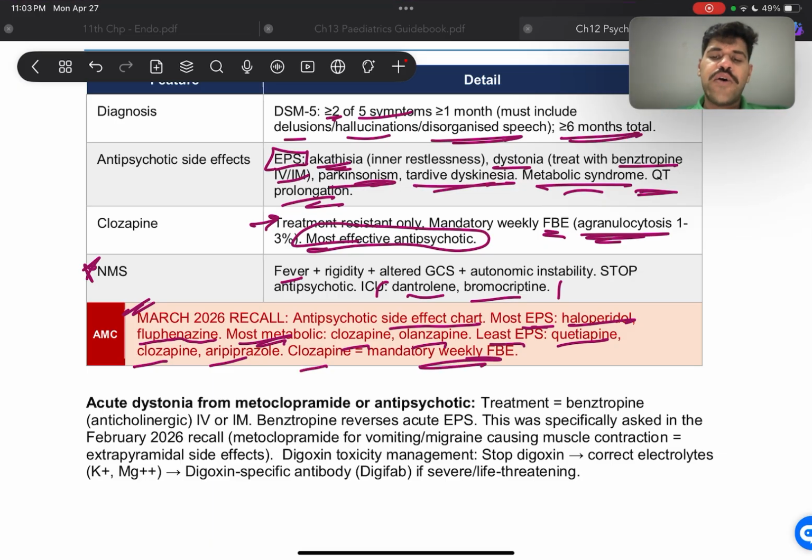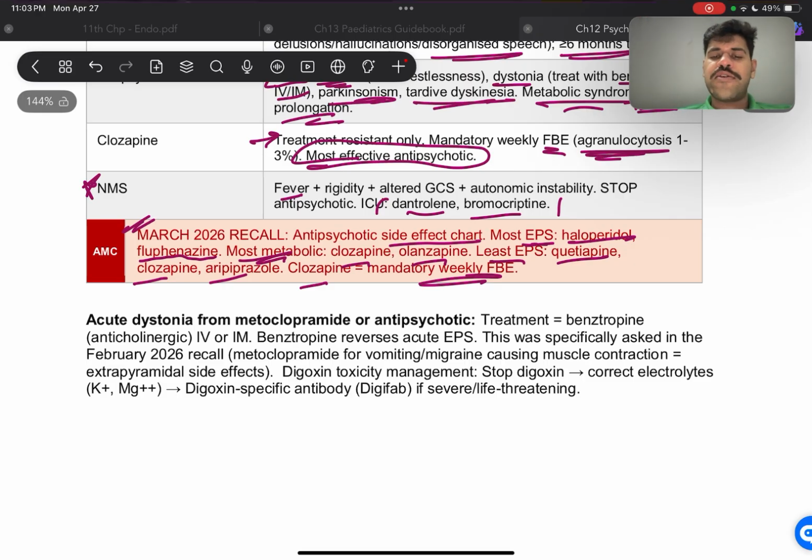All right, now acute dystonia from metoclopramide or antipsychotic. The treatment for this is going to be benztropine, which is an anticholinergic. We give that IV or IM. Most likely it will be IM because of the condition of the patient. But in your question, they'll either give you IV or IM. Just keep an eye on that because they could just write benztropine orally, which will not work. So you'll have to give them IM or IV because benztropine is going to reverse the acute EPS. And this was specifically asked in the February 2026 recalls.